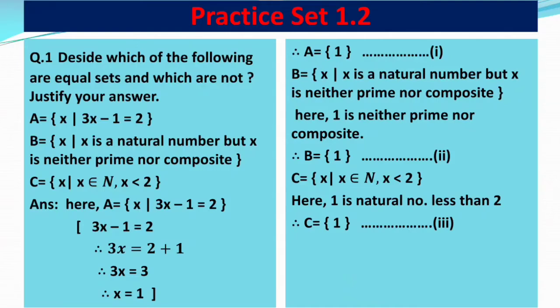Now look at statement number 1, statement number 2 and statement number 3. We can say that all elements from set A, set B and set C are equal. So therefore from 1, 2 and 3, A = B = C. Because all elements from these sets are equal, therefore these sets are also equal.